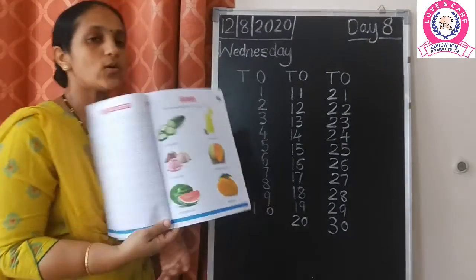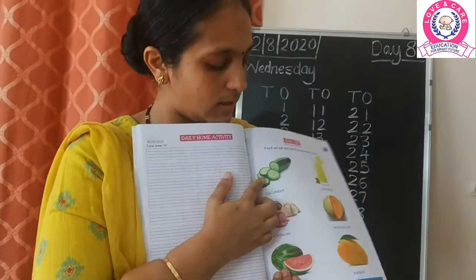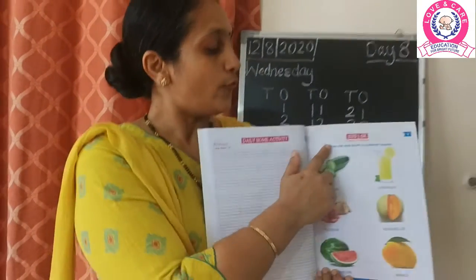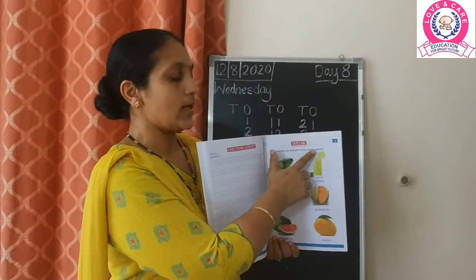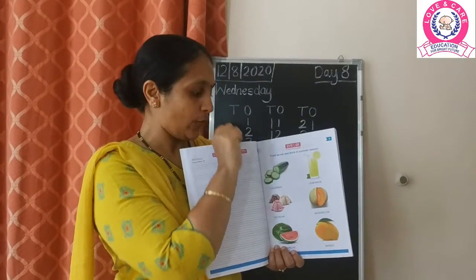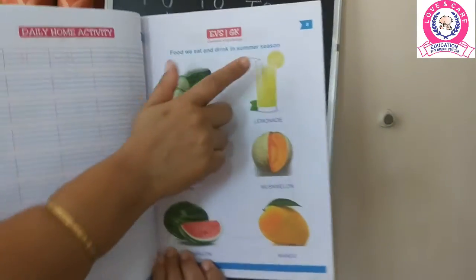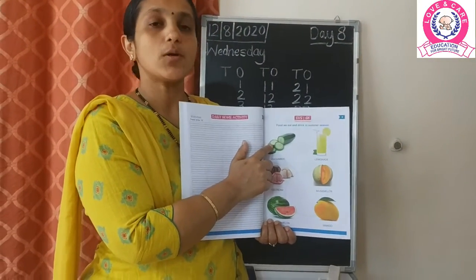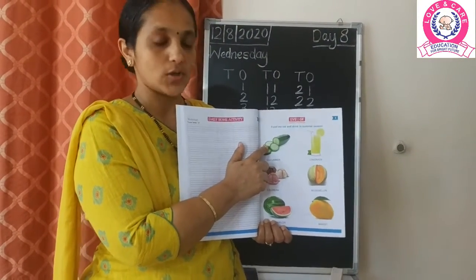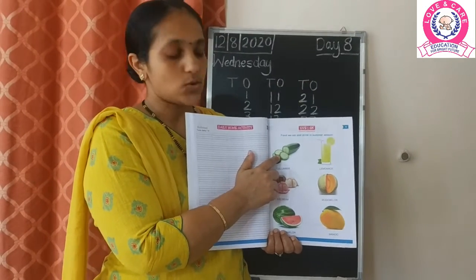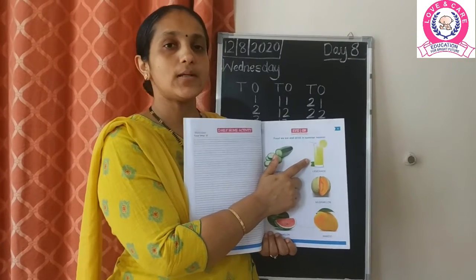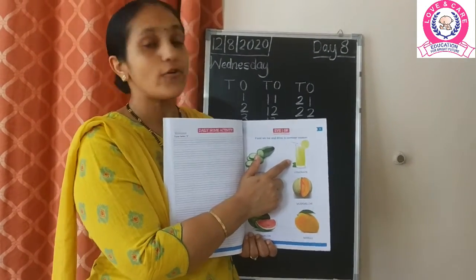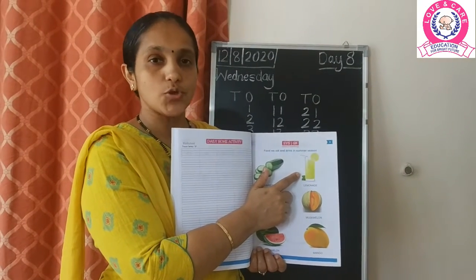Okay children, now moving on to day 8. Here are the food we eat and drink in the summer season. In vegetables we like to eat cucumber. Why do we eat cucumber? Because cucumber consists of a lot of water in it. So we eat cucumber. This is a lemonade. Lemonade is a type of juice, or we call it lemon juice.